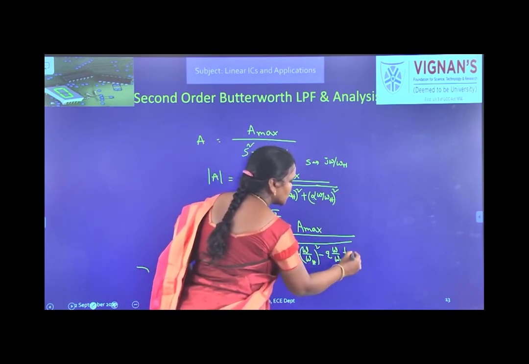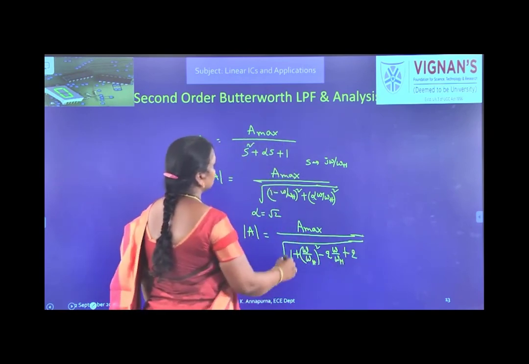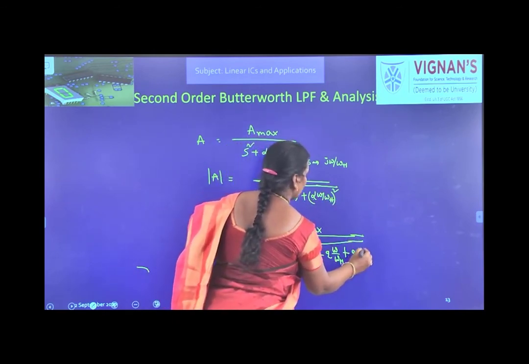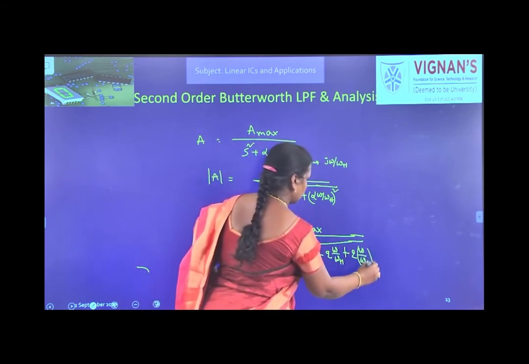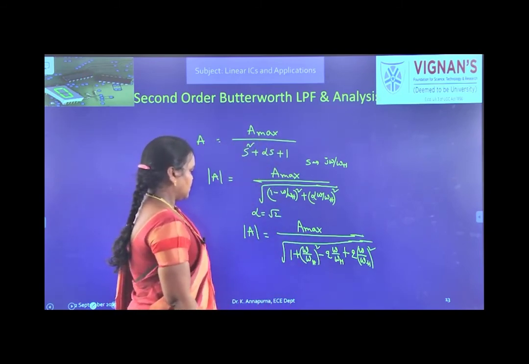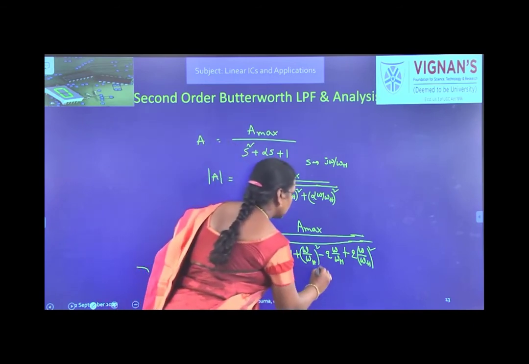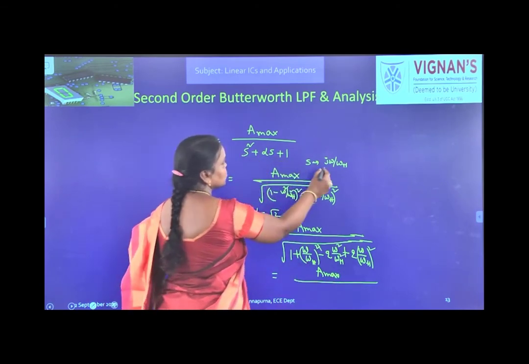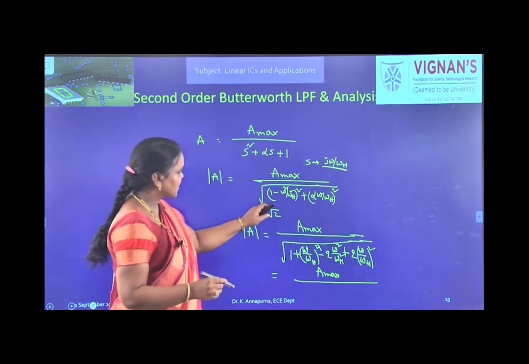So root 2 whole square means 2. So in the place of S, substitute j omega by omega h, then you will get this expression.